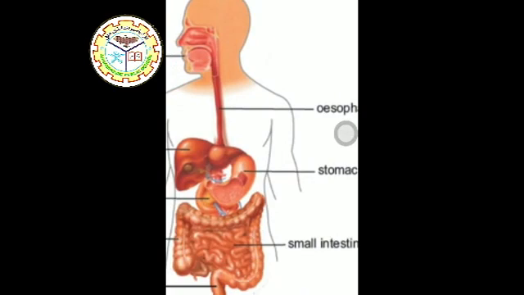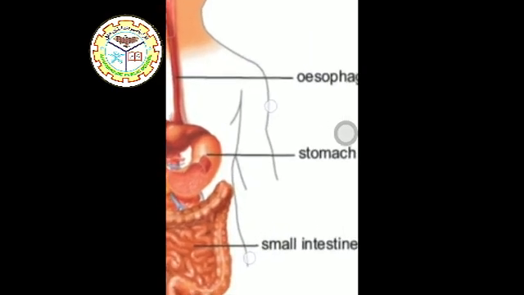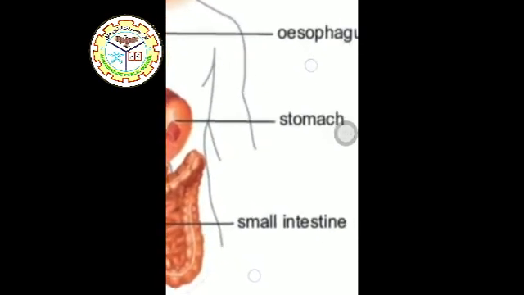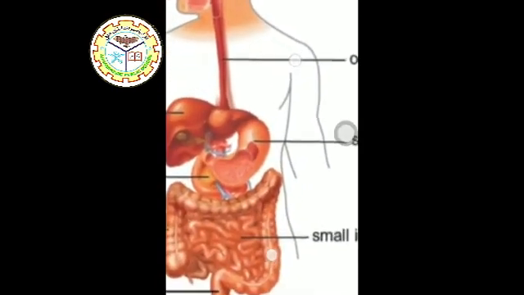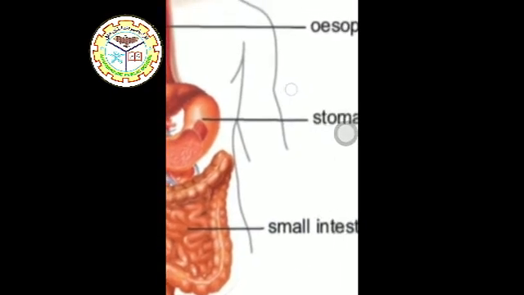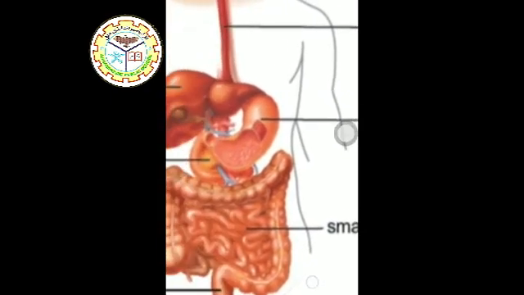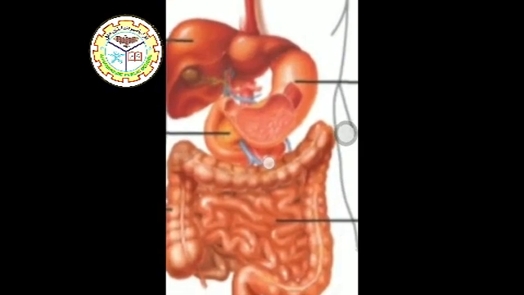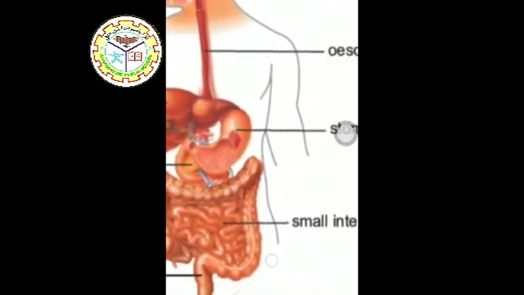The contractions of peristalsis occur here and food reaches the stomach. After the esophagus, the food reaches the stomach. Here, this is the stomach, which is J-shaped. After the stomach, it moves towards the small intestine, which is present in the abdominal part. Here, after the stomach, the food enters the small intestine. This is the coiled part. This is the small intestine.